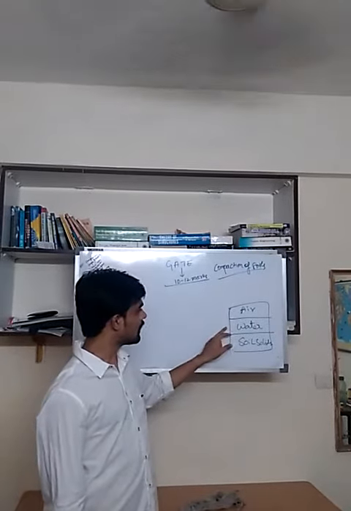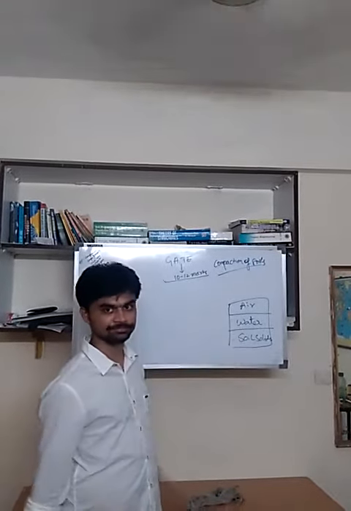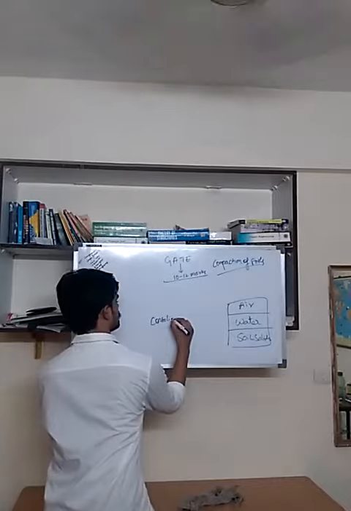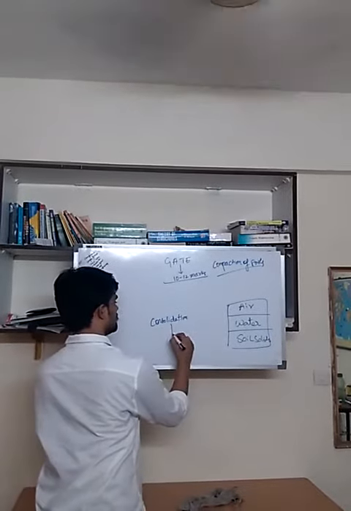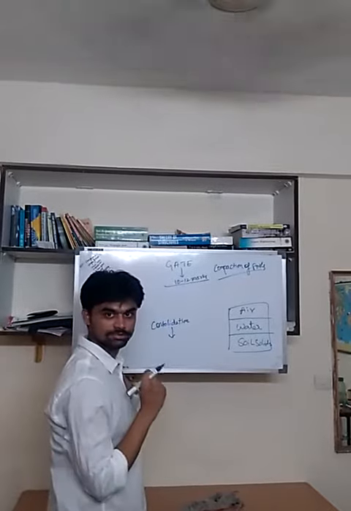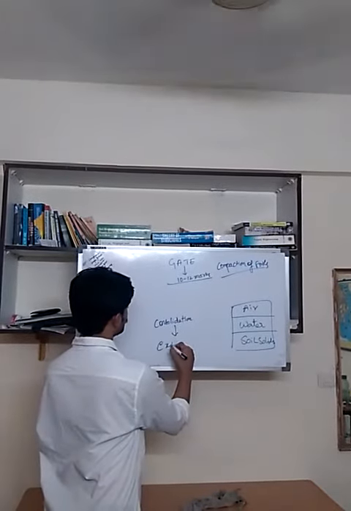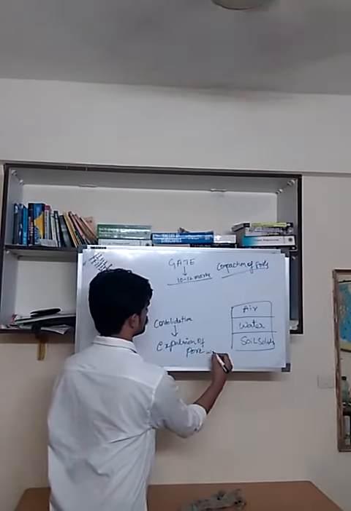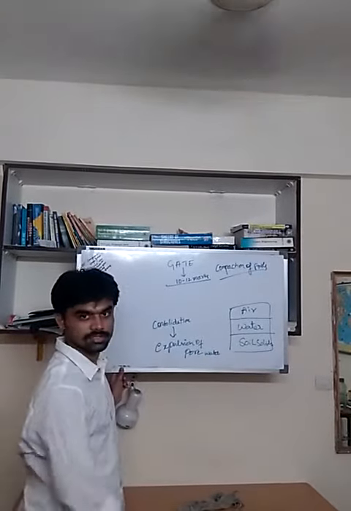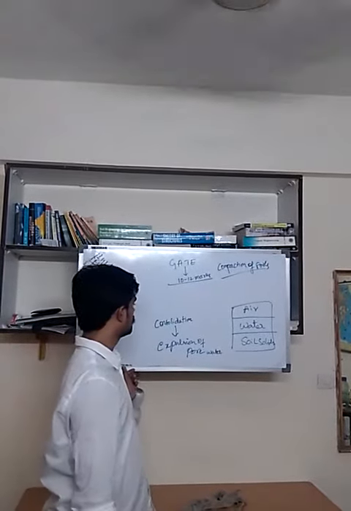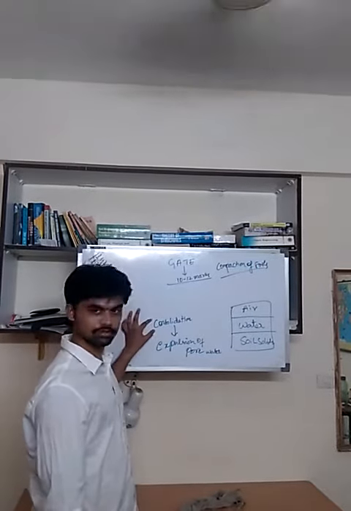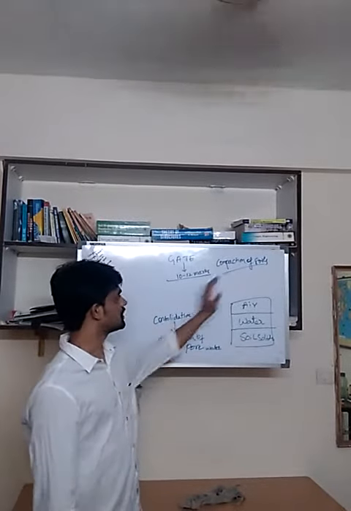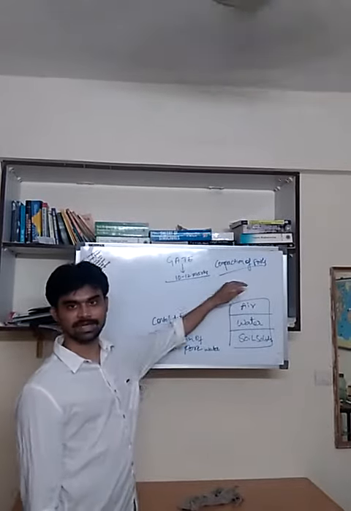If we expel out this water, it is called consolidation. Here, we reduce the volume of soil by expulsion of pore water. This is how we reduce the volume of soil in consolidation. This is the basic difference between consolidation and compaction. This is pore water expulsion, this is air expulsion.